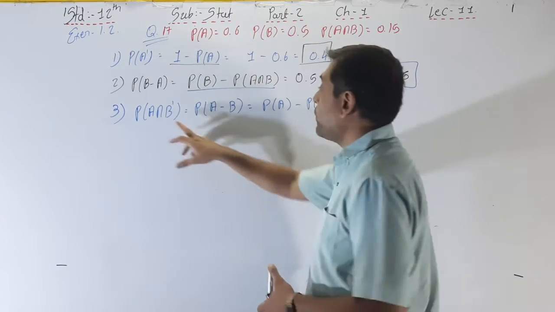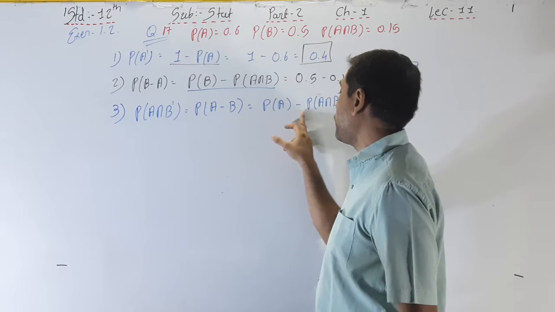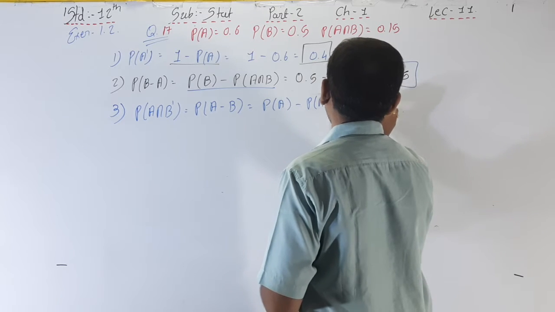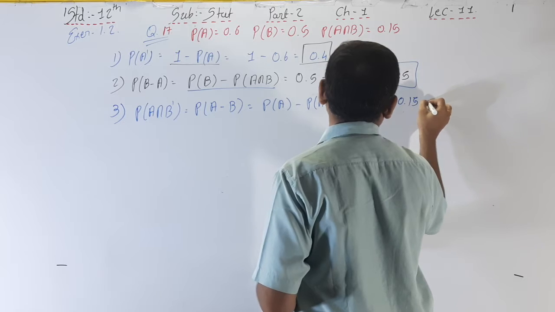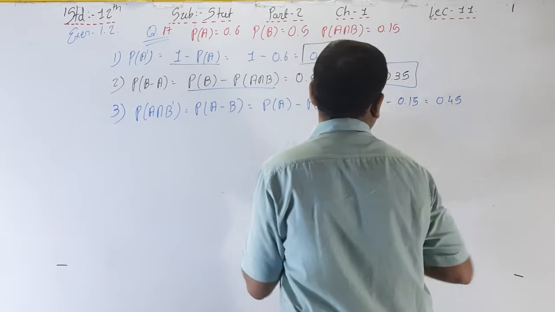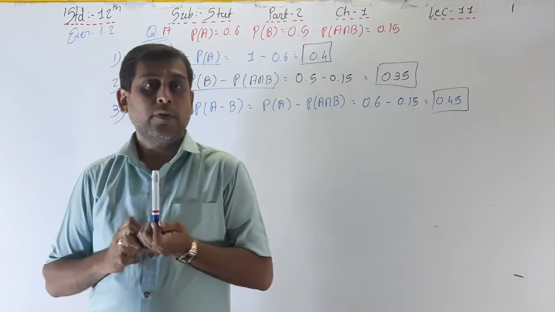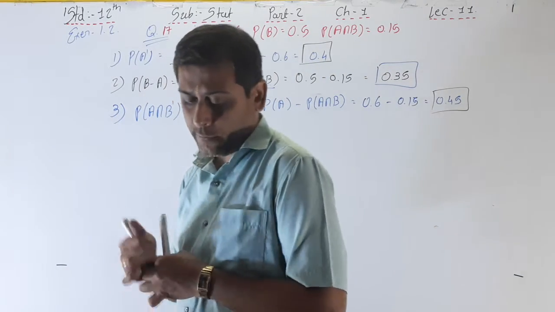Okay, so P of A intersection B dash is equal to P of A minus B, which is equal to P of A minus P of A intersection B. What is the value of P of A? That is 0.6 minus A intersection B, 0.15. So the final answer is 0.45. It is very easy, right? Now the fourth one.